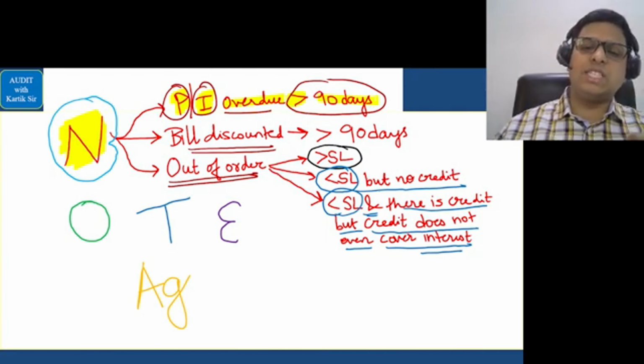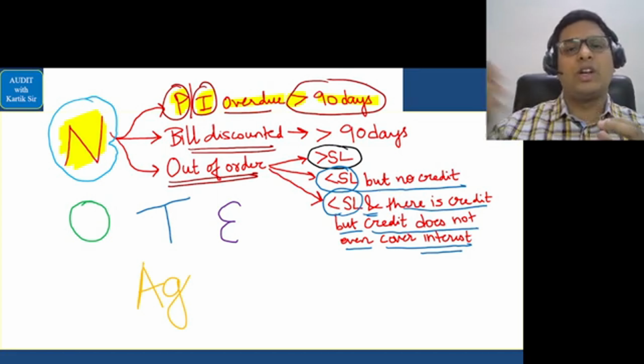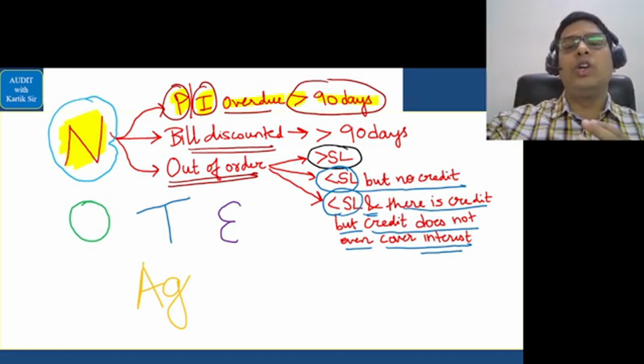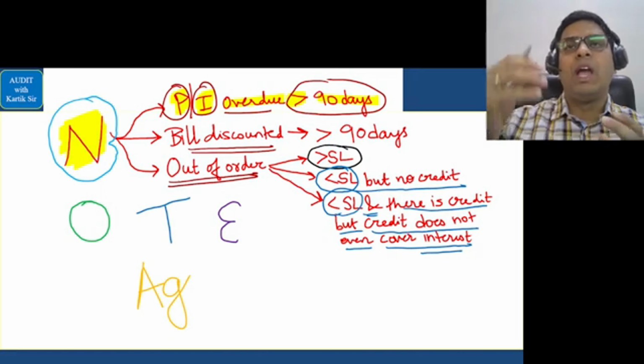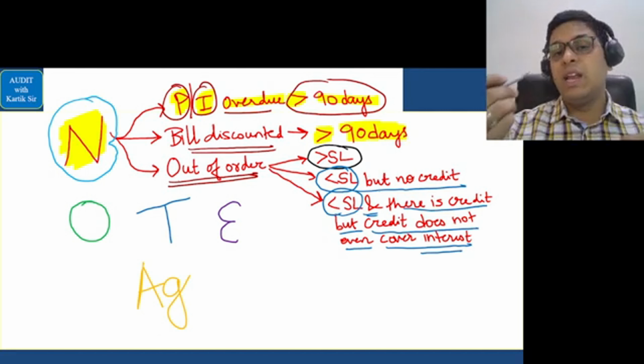Second situation: where the bill has been discounted with the bank by the drawer, and the bank on the due date goes to the drawee to collect the money, and the drawee does not pay the money, and it is more than 90 days since the due date, then it is called an NPA.